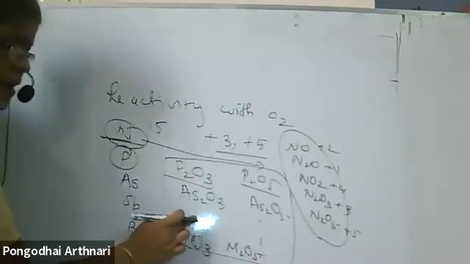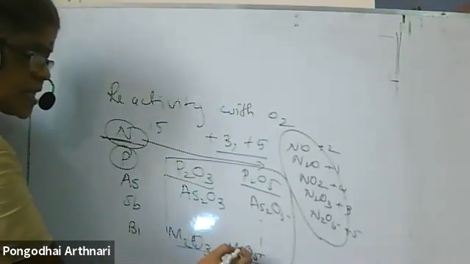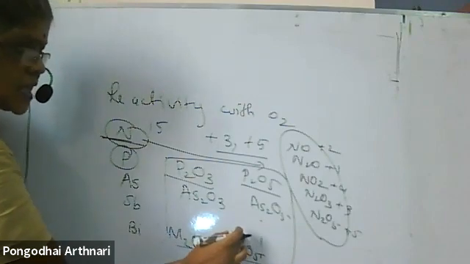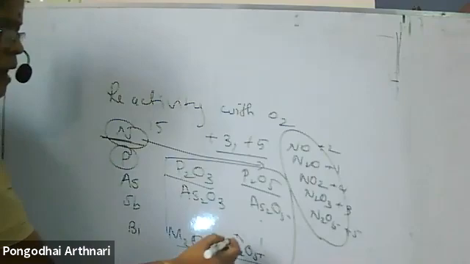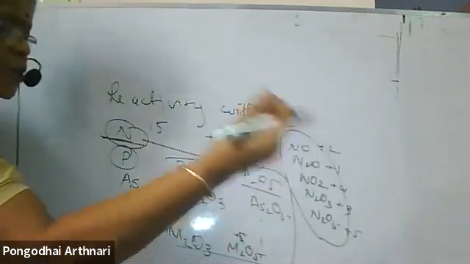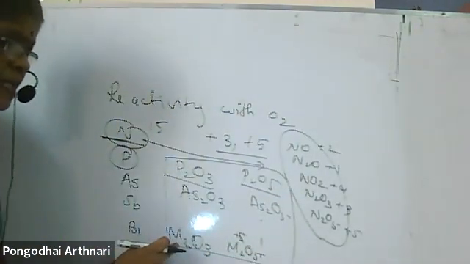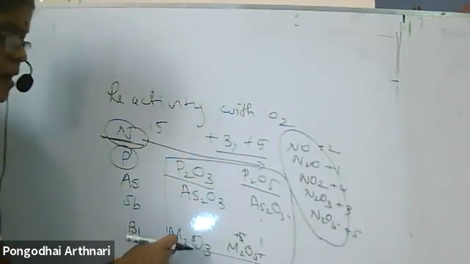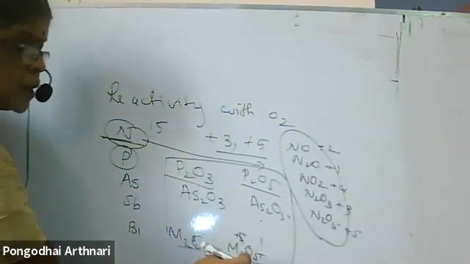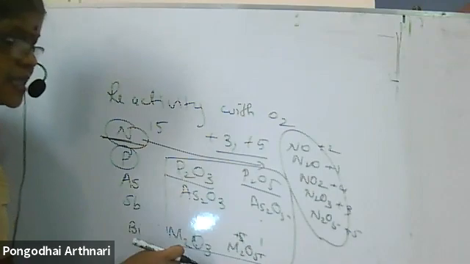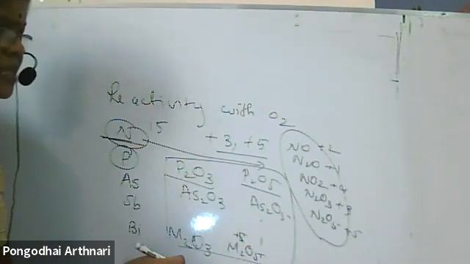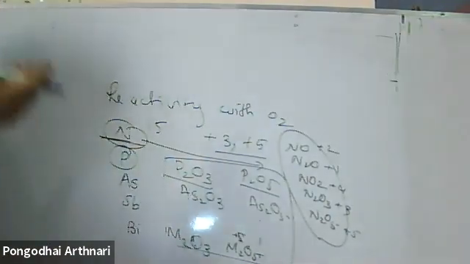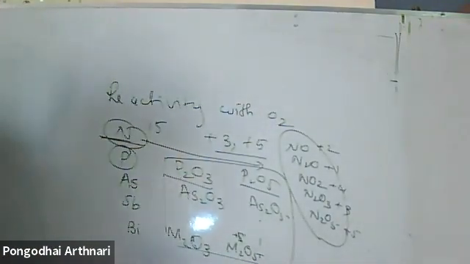But already we have seen that the higher oxidation states are more acidic and the lower oxidation states are less acidic. The question will be asked: more acidic because higher oxidation state has greater tendency to accept electrons. Here, with lower oxidation state, the tendency to accept electrons is lesser. So this is said to be more acidic, this less acidic. Or I can say this is more covalent, this is a little ionic. The question will be asked this way only.